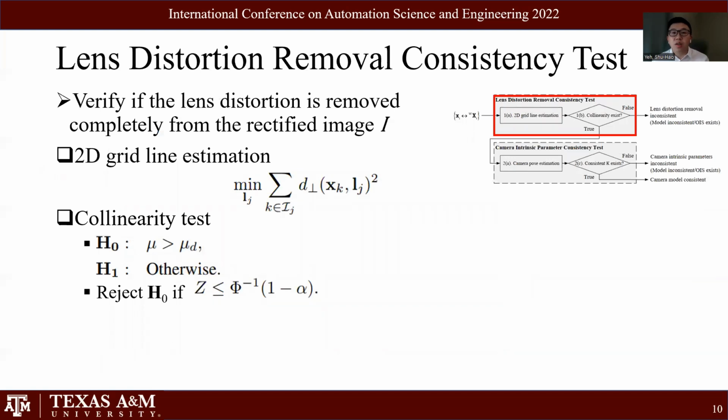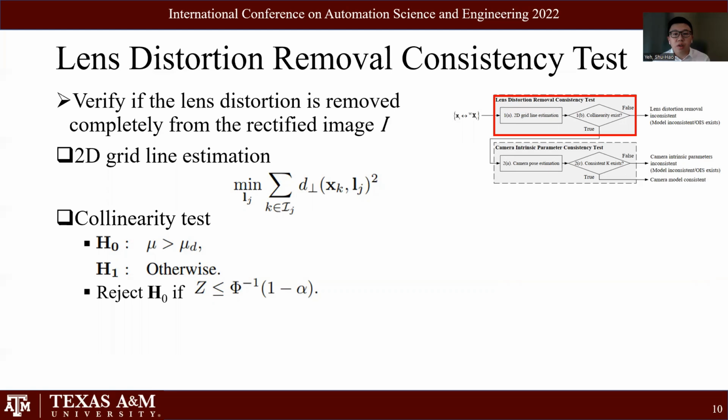Now let's move on to the detail of each block. We want to verify if the lens distortion is removed completely from the rectified image. It is crucial since projective geometry is defined by assuming the conservation of collinearity in the projection. It also means that the image has no lens distortion. The projective geometry model estimation can be corrupted and fail if the lens distortion removal is inconsistent.